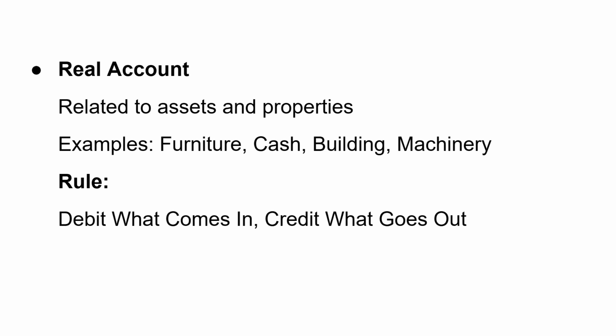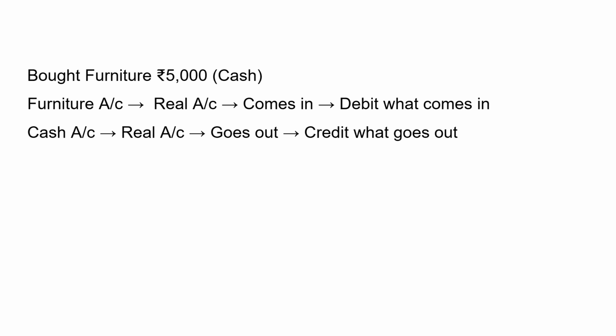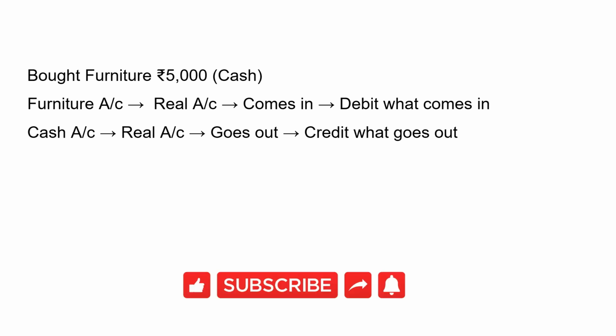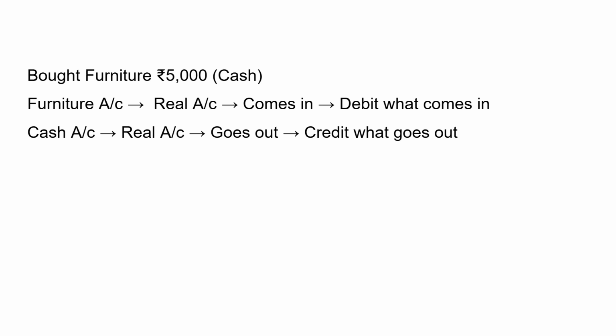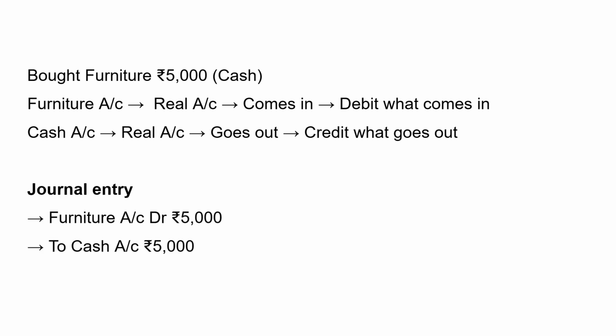Example, you buy furniture on cash. Furniture comes in and cash goes out. For example, bought furniture, rupees 5,000 on cash. Here the two accounts affected are furniture account and cash account. Furniture is a real account and furniture comes in, so debit what comes in. And cash account is also a real account and cash goes out of the business, so credit what goes out. So the journal entry is furniture account 5,000 rupees to cash account 5,000 rupees.